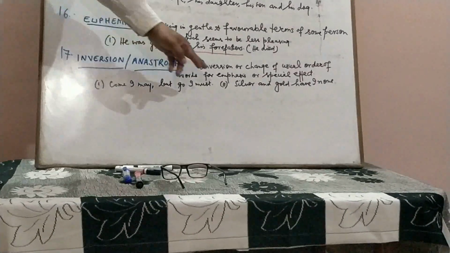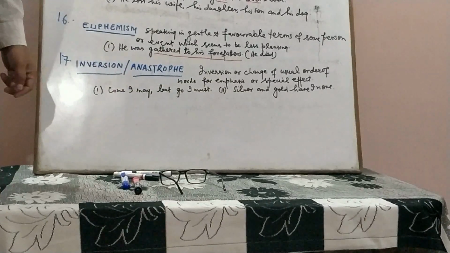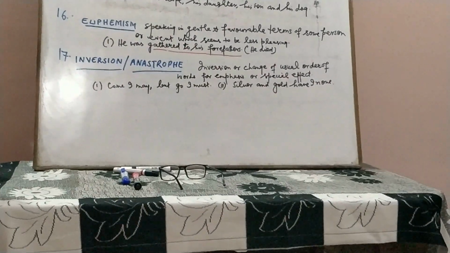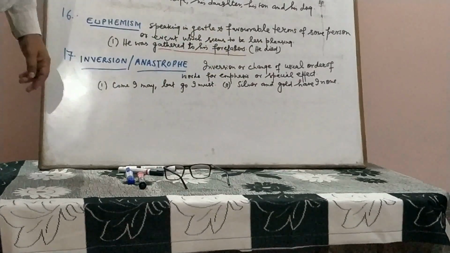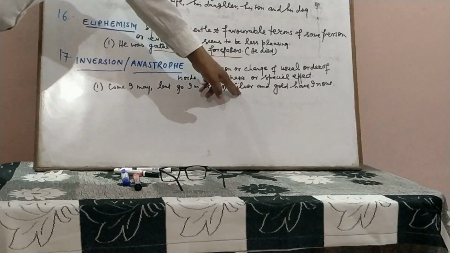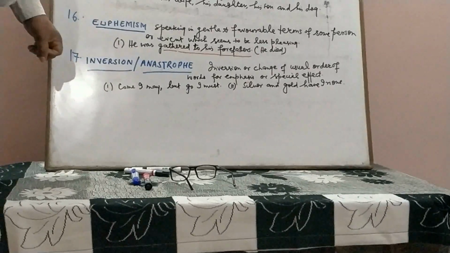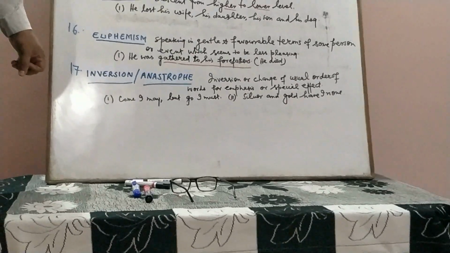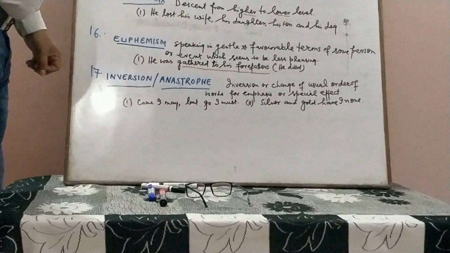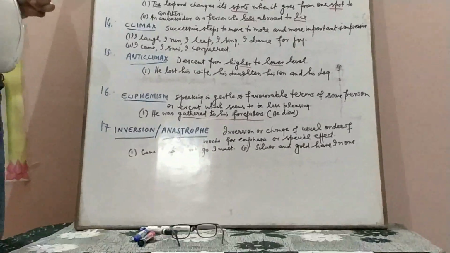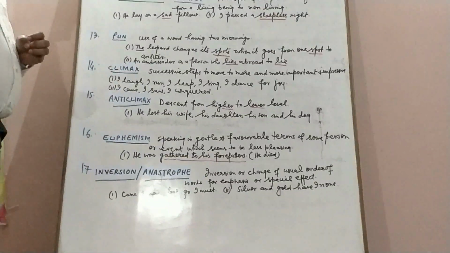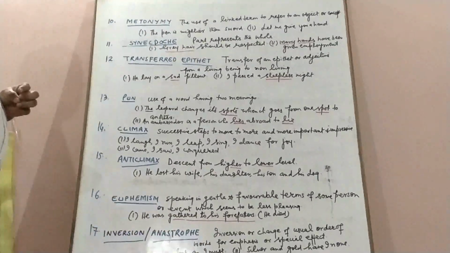The second example is: silver and gold I have none. In ordinary language, we would have said I have no silver and gold. But here I am writing, silver and gold I have none. So this is an example of inversion. So these are some of the important figures of speech or poetic devices or literary devices that we commonly use in English language.